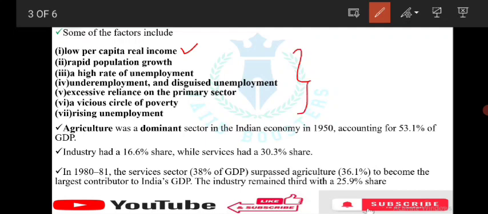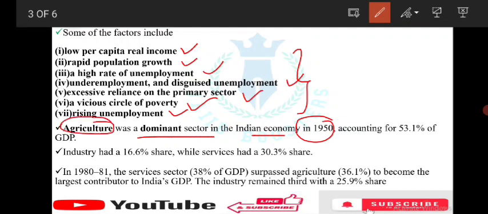Just remember these things: rapid population growth, a high rate of unemployment, underemployment and disguised unemployment, excessive reliance on the primary sector, a vicious circle of poverty, rising unemployment. So, in 1950, what is the dominating sector in Indian economy? Agriculture. Agriculture is the dominating sector in the Indian economy in 1950. The percentage of GDP of agriculture is 53.1%. In which year? 1950. Industry had a 16.6% share, while services had a 13.3% share.